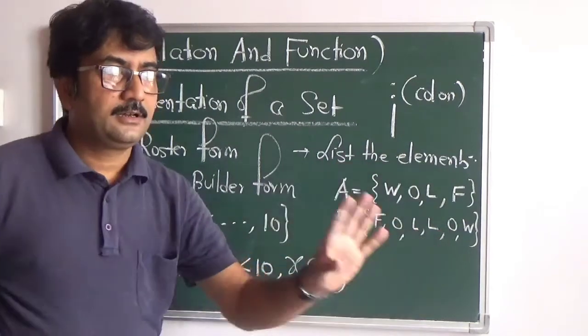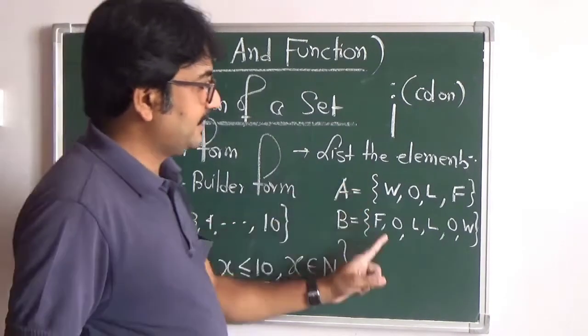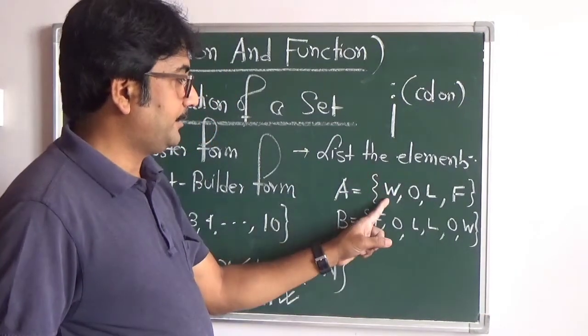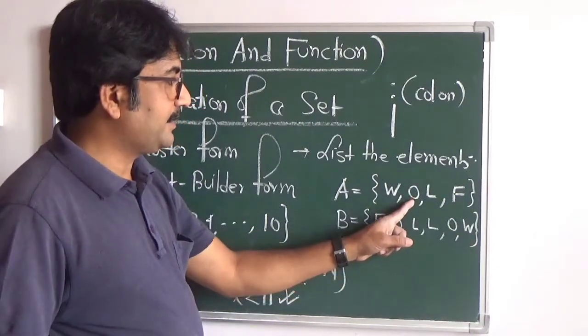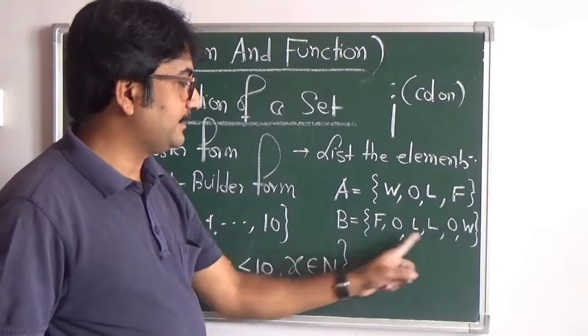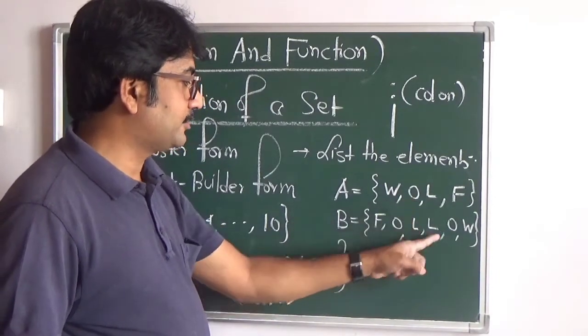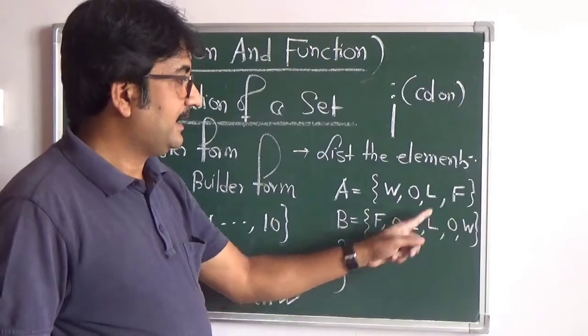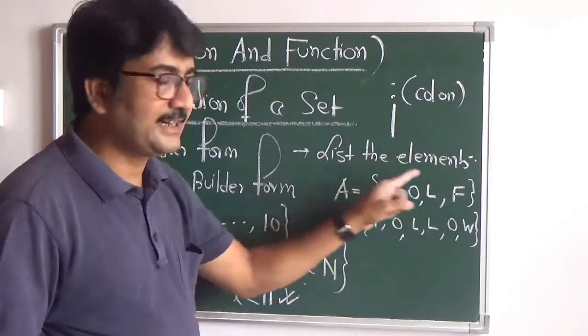So can we say that the two sets are equal or not? W is appearing here, W is appearing here as well. O is appearing in the first set A, but O is appearing in set B twice. L is present in A, L is also present in B, but appearing twice. And last is F. So all the elements which are present in set A are also appearing in set B.